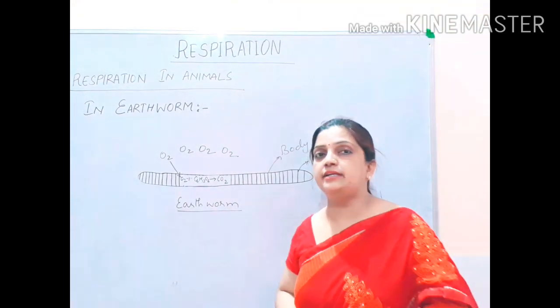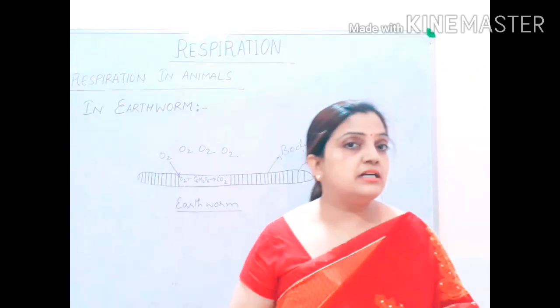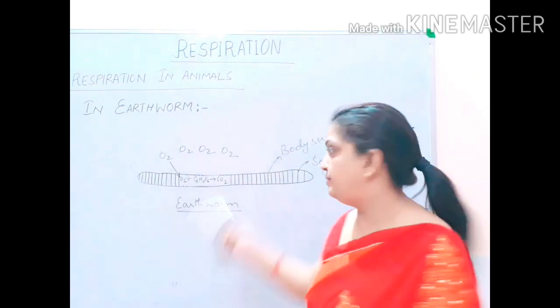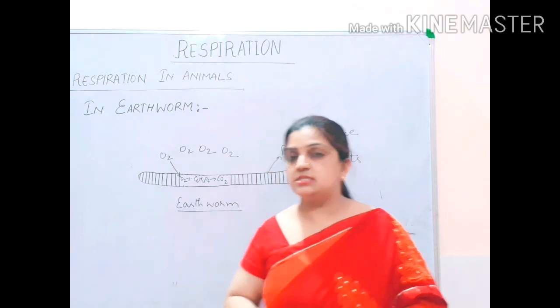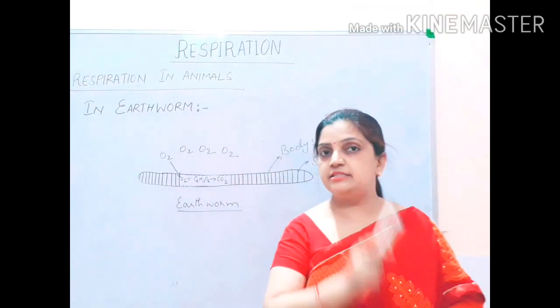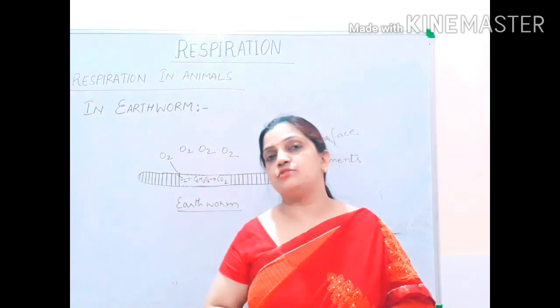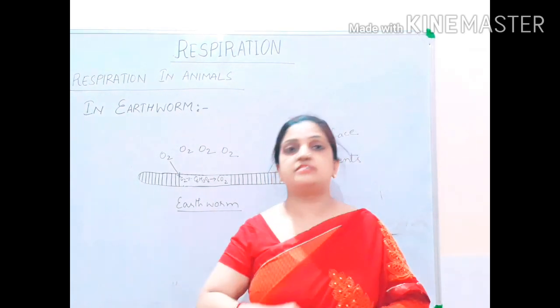Similarly, you will be studying in case of cockroach. Spiracles are present in cockroach. I will be teaching you just now. Spiracles are the parts through which oxygen will enter inside the body of cockroach and CO2 will be released out into the atmosphere. This respiratory system is changing.